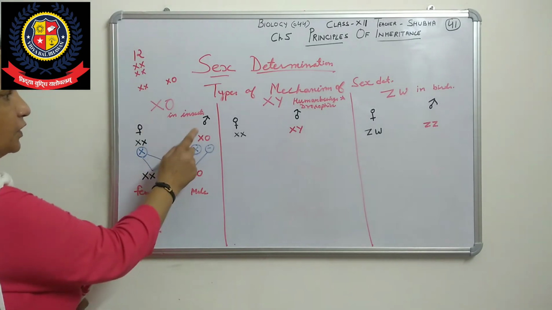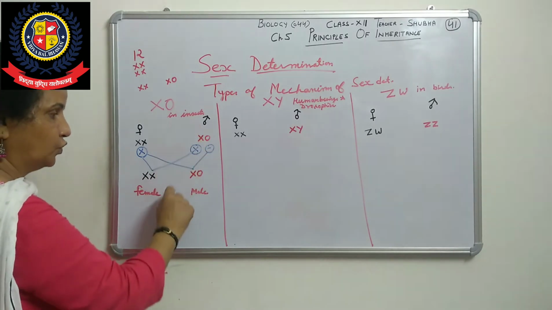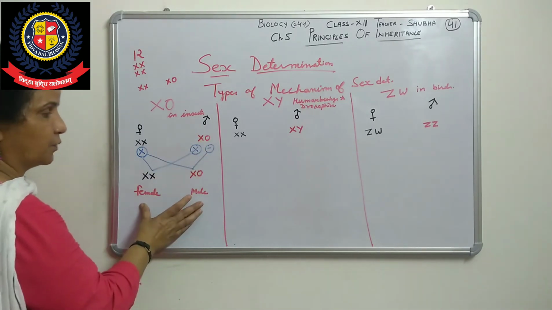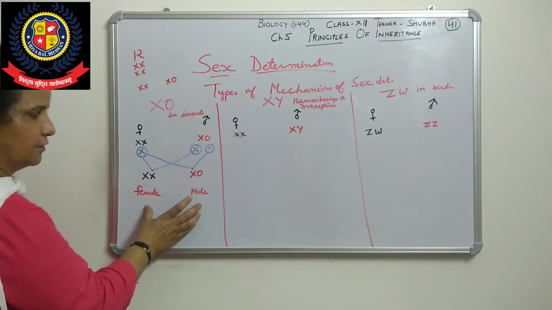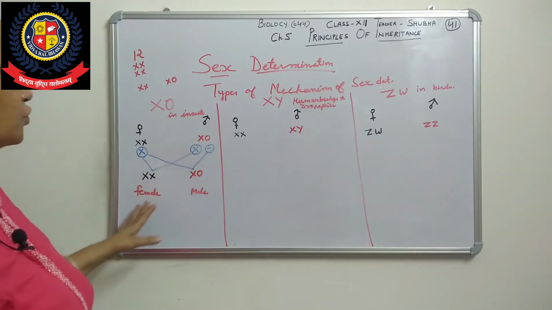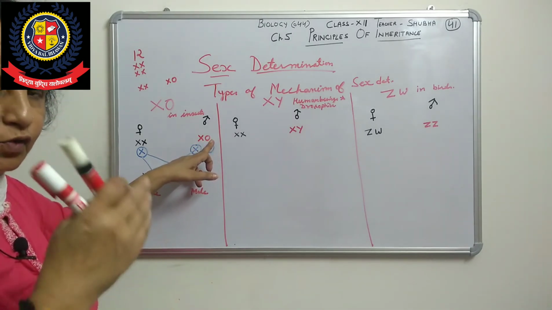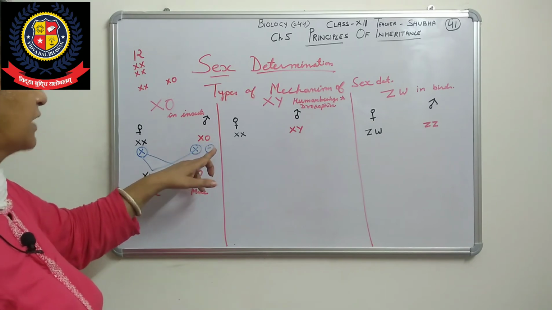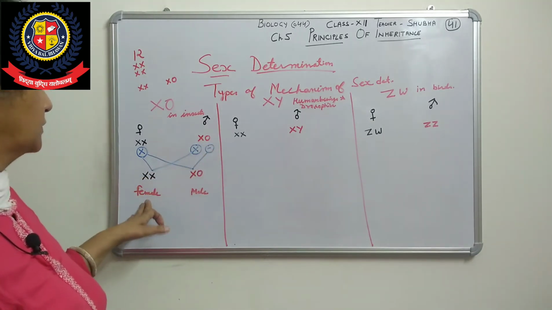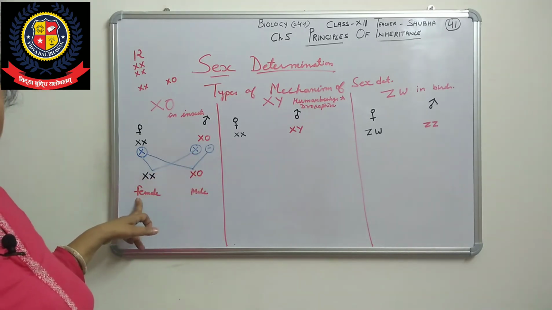So here the male is going to decide. The male is going to be responsible for the sex determination of the offspring, whether it is going to be female or male, because of this O type, where no chromosome is there. If that type of fusion takes place, then that will be male. If that type of fusion takes place, that is female.